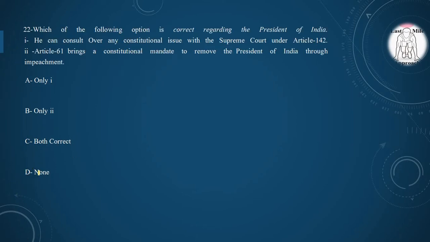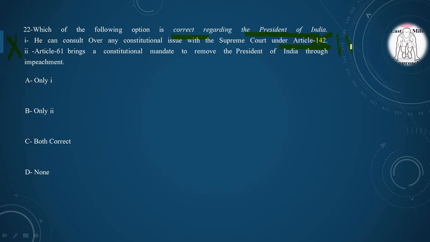Moving to our next question, which of the following option is correct regarding the President of India? First statement, he can consult over any constitutional issue with the Supreme Court under Article 142. First statement is incorrect because he can consult over any constitutional issue with the Supreme Court under Article 143, not under 142.